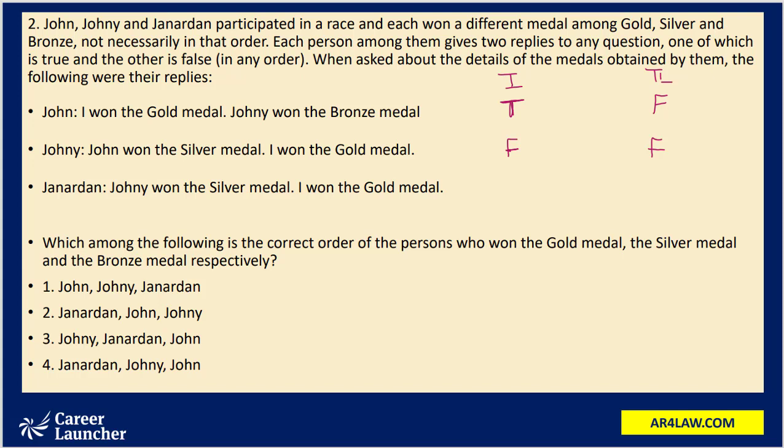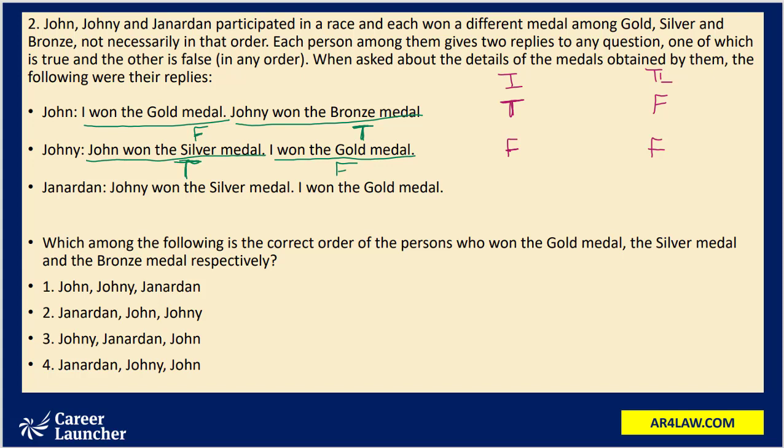Now when we assume the second statement made by John to be true, that is, Johnny won the bronze medal, then the statement I won the gold medal becomes false. Coming to Johnny's statement, we have assumed that Johnny has won the bronze medal. So when Johnny says I won the gold medal, this would be a false statement. John won the silver medal should come out to be a true statement.